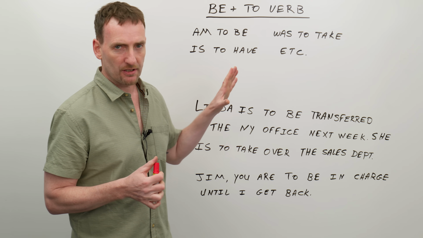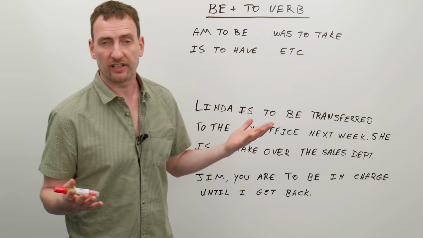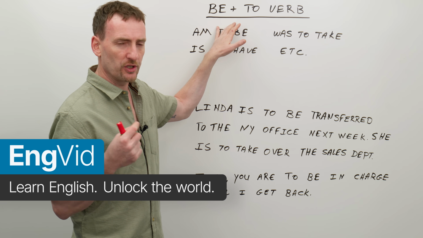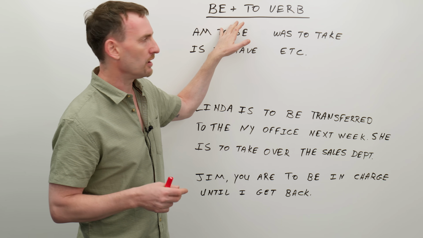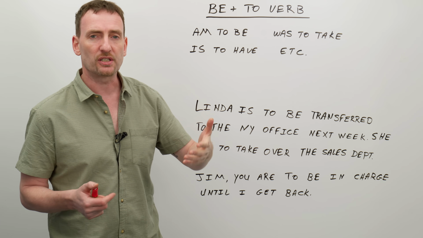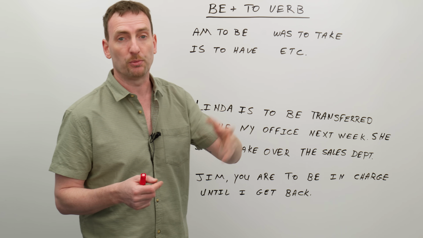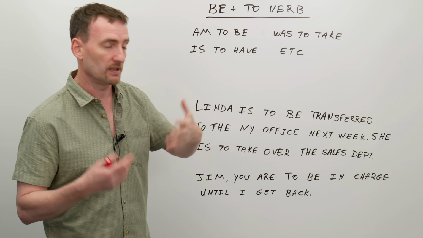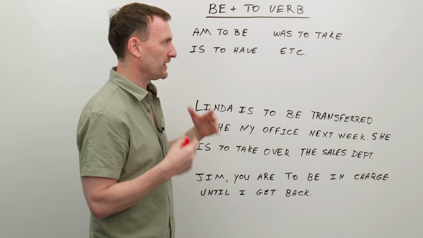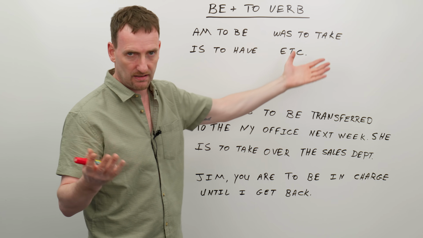Today's lesson is a grammar lesson that a lot of people have been asking about, so I thought this would be a very good topic for a video. We're going to look at the situation where you're using a be verb, am, is, are, was, were, etc., plus an infinitive verb, but especially a be verb plus a be verb. So am to be, was to be, were to be, etc. But I'll show you that it doesn't have to be the be verb only. So you can have am to be, is to have, was to take, and so on.